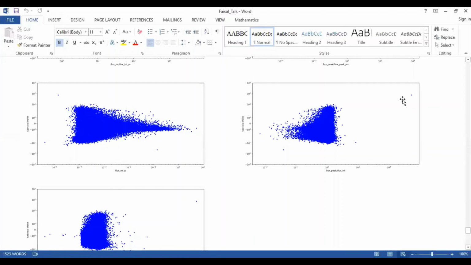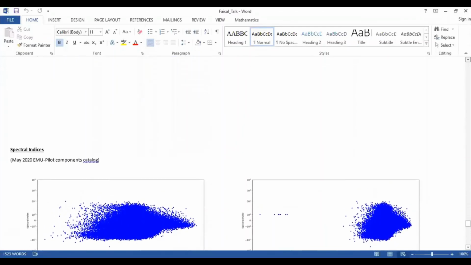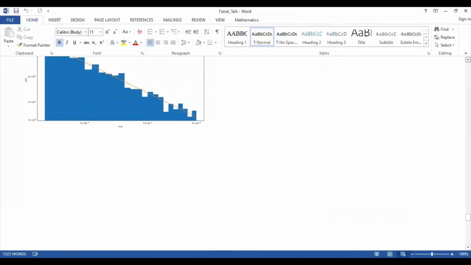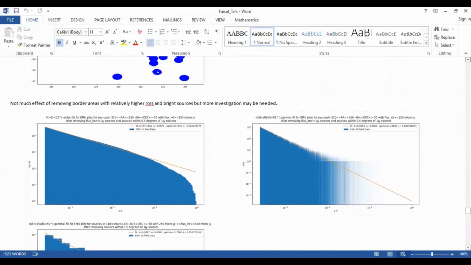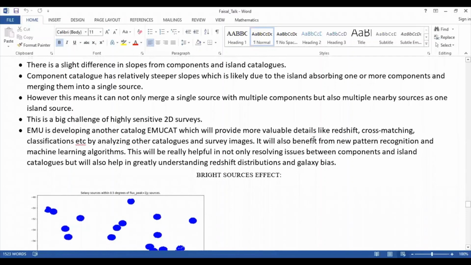And EMU-ASKAP, the value-added catalog which is going to come some time after the initial data release paper, will address a lot of problems and will also give a lot of details like redshift, cross matching, classifications, etc. It will use techniques like pattern recognition and machine learning algorithms to improve the analysis, and will use data from other surveys for cross matching purposes.